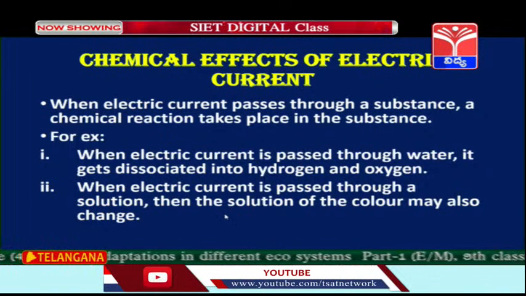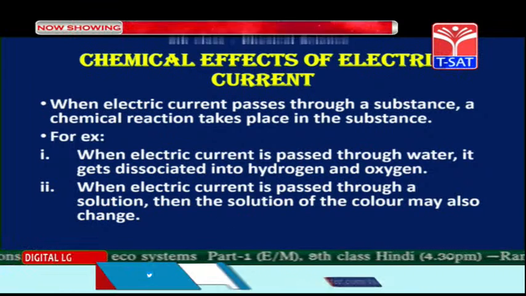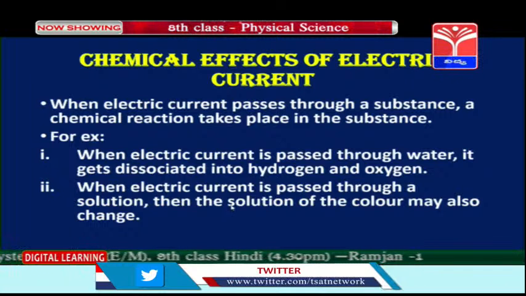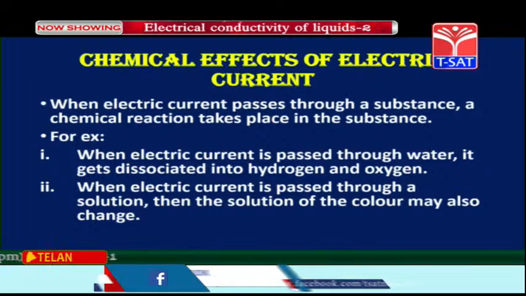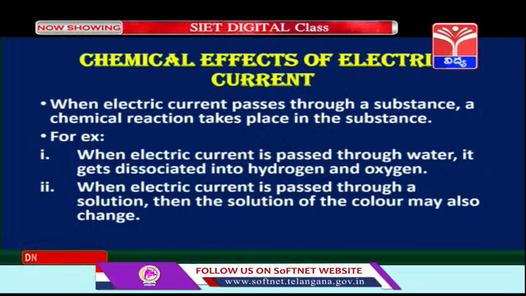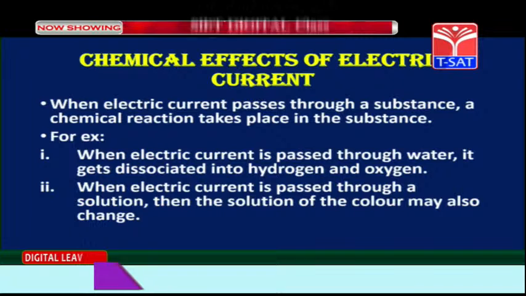When electric current is passed through a solution, then the color of the solution may also change. So this is another example, children. When current is passed through a colored solution, then the color of the solution may also change. These are two examples of chemical effects of electric current.